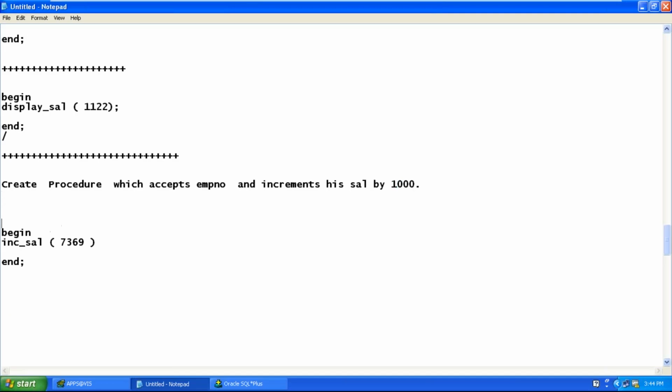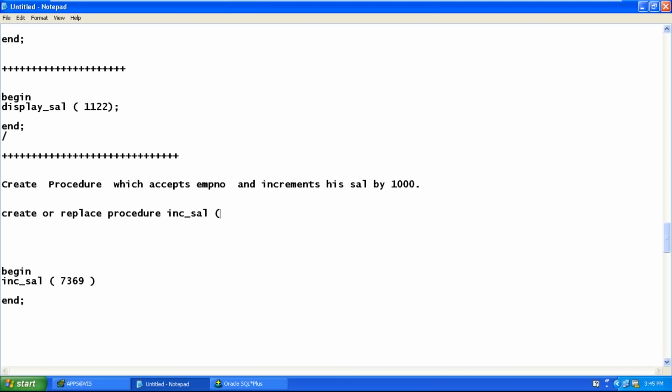I'll start writing the code. Create or replace procedure increment_salary, which accepts what? Employee number, let's say a in number, is begin.